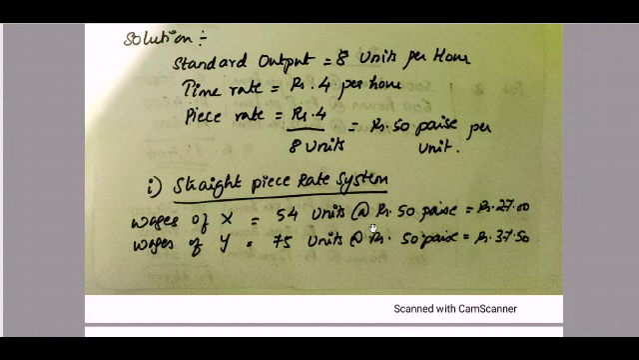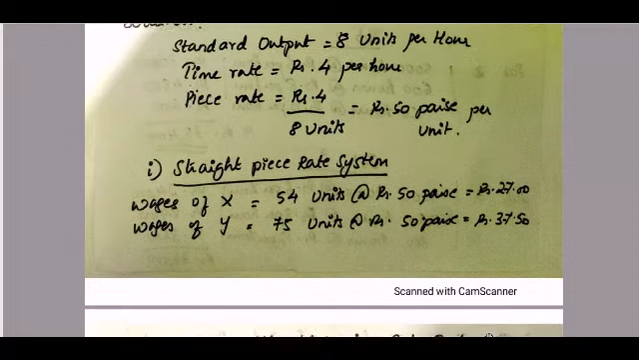So 54 units at what is your piece rate? However much they produce, whether the employee produces beyond the limit or below the limit, he gets 50 paisa only for each unit that he produces. So under straight piece method, this is your calculation. 54 units at 50 paisa, so the amount is 27 rupees. The wages of Y is 75 units at 50 paisa, which he gets 37.50.